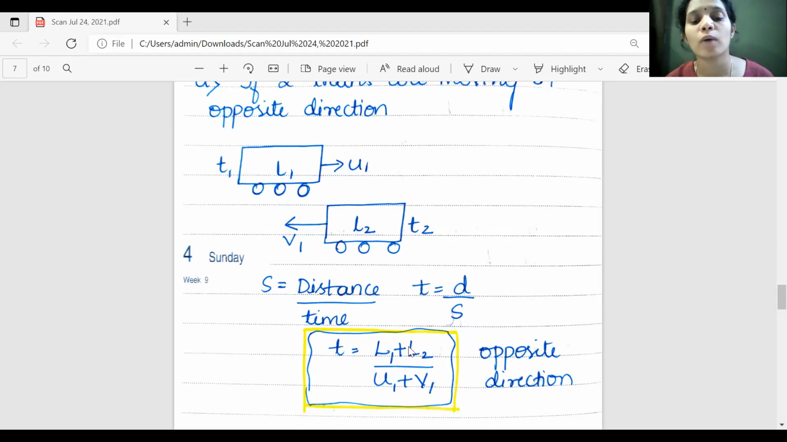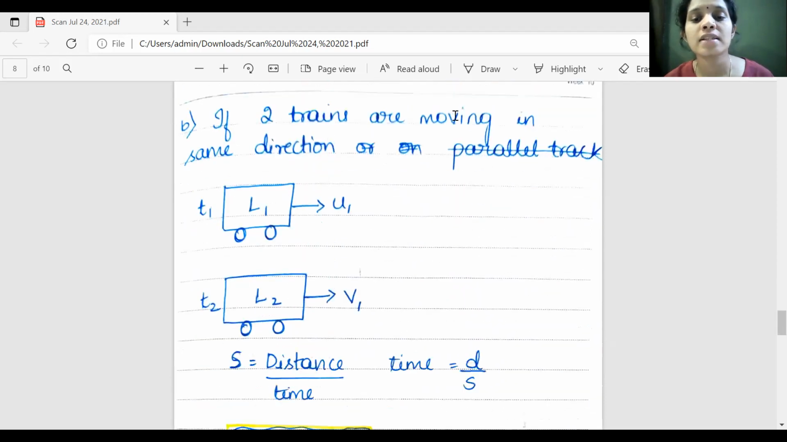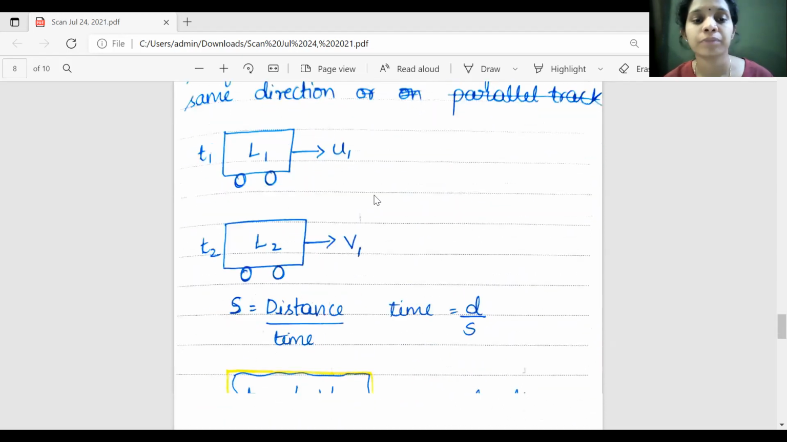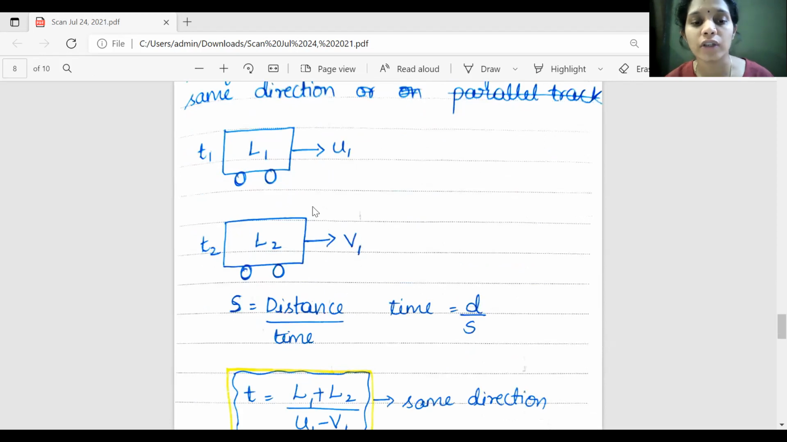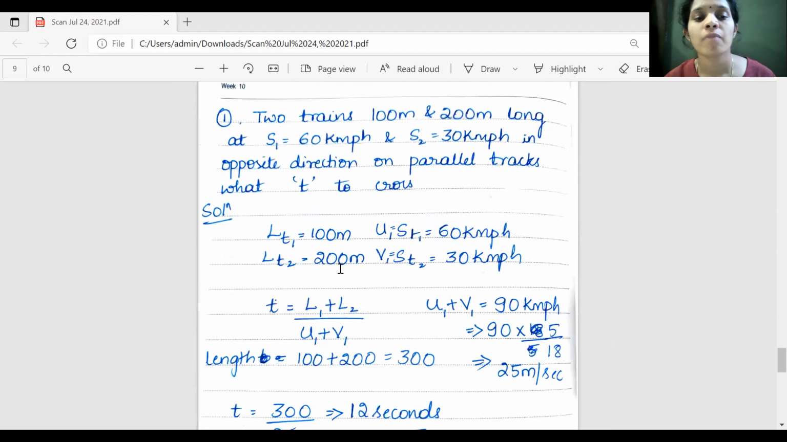T is equal to L1 plus L2 divided by U1 plus V1 when the trains are moving in the opposite direction. Suppose two trains are moving in the same direction, U1 and V1. Here you can see two trains moving in the same direction. Then T is equal to L1 plus L2 divided by U1 minus V1.